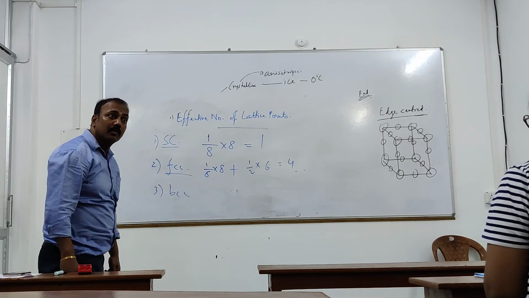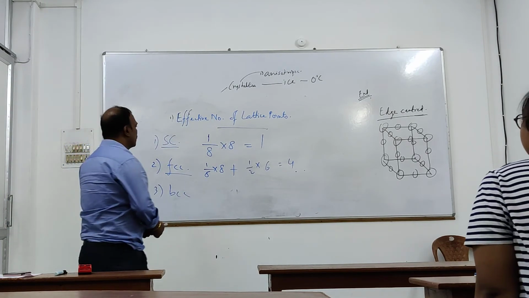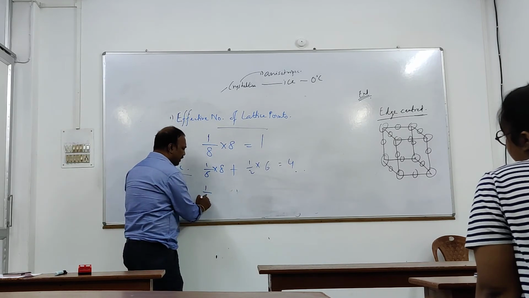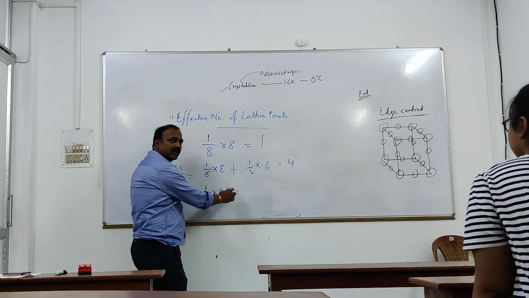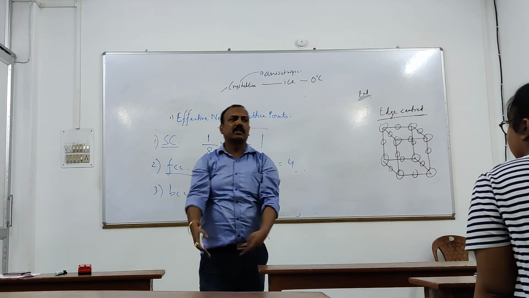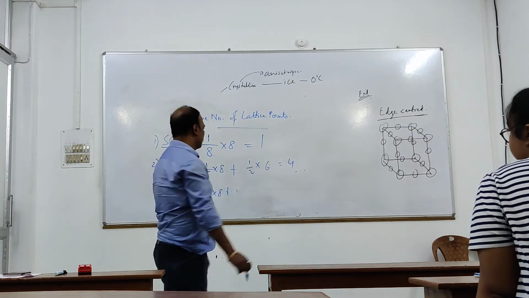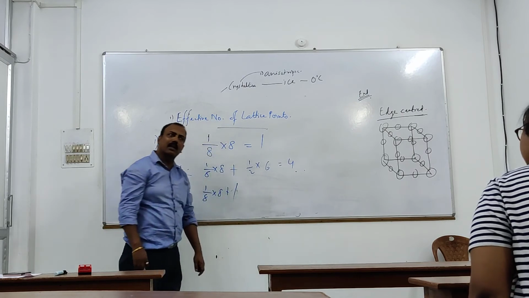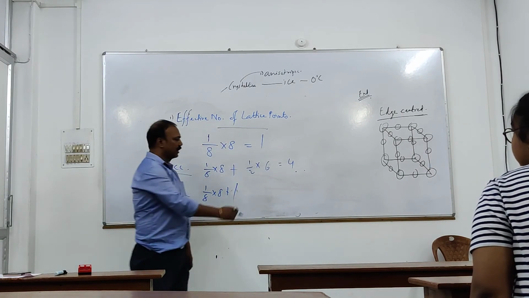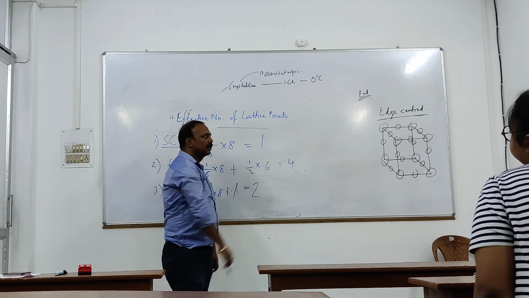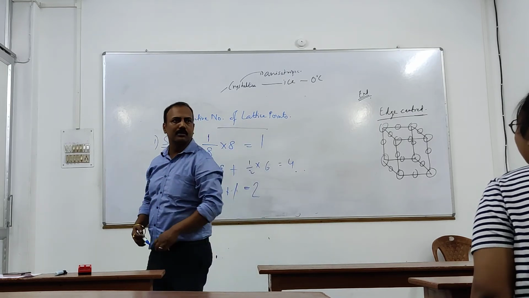So corners में है 1/8 into 8, plus center of the body में जो है, is it shared with anyone? No, it is completely its own. So plus 1. So that is equal to how much? 2.